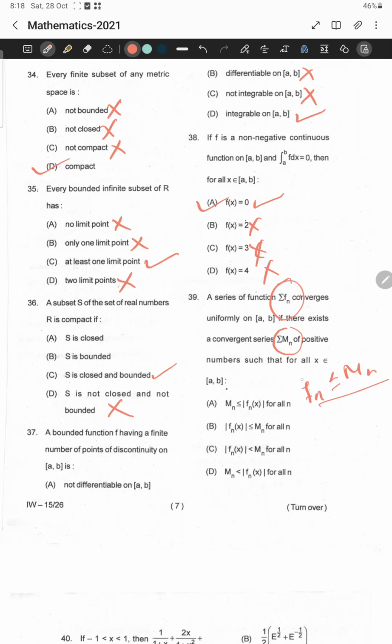Modulus of fn of x less than or equal to mn, then option B is looking true. This is not true, option A, and strictness is not required, less than or equal to will work. This is also false, so option B is true. Let us move to question number 40.